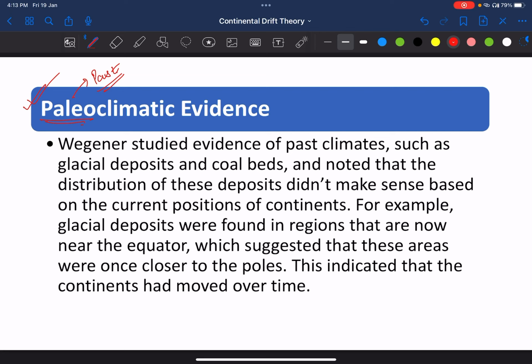क्यों? अभी एग्जाम्पल देखते हैं. Glacial deposits were found in regions that are now near the equator. Glacial deposits इक्वेटर के पास पॉसिबल नहीं हो सकते because we know that glacial deposits are found basically on the either the higher altitudes or higher latitudes. So around North Pole or South Pole, these may be found, but not near equator.